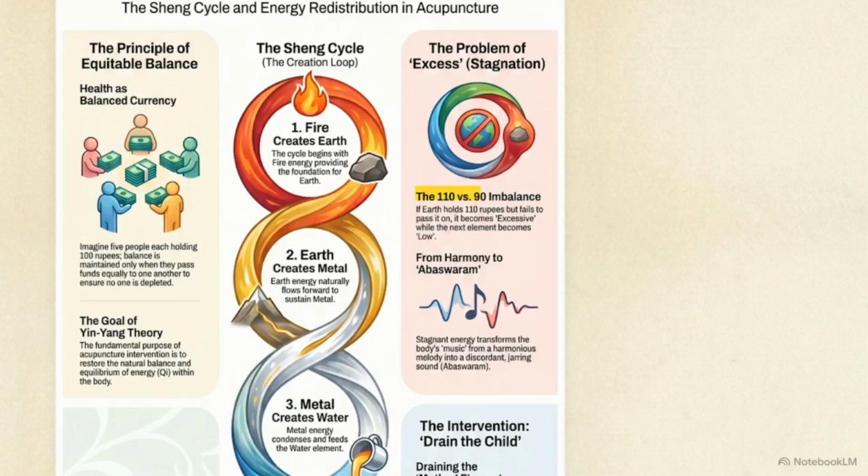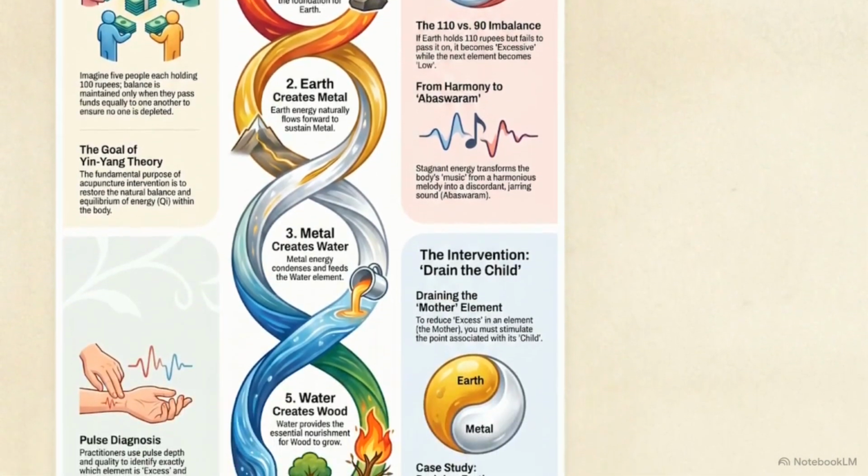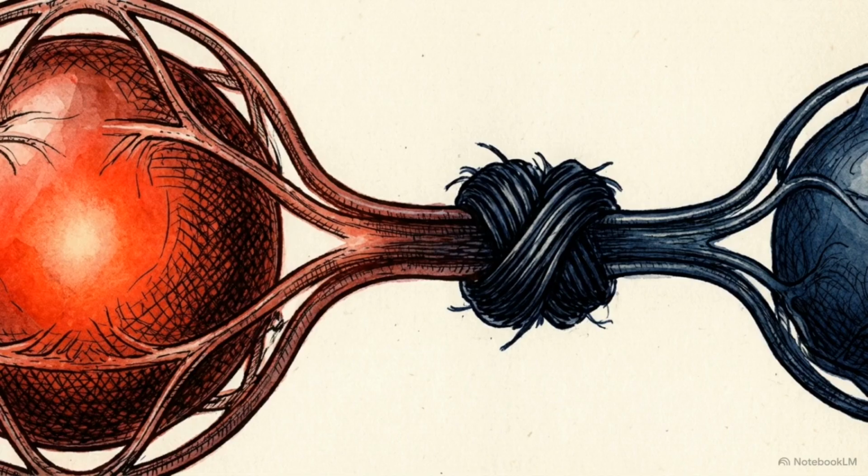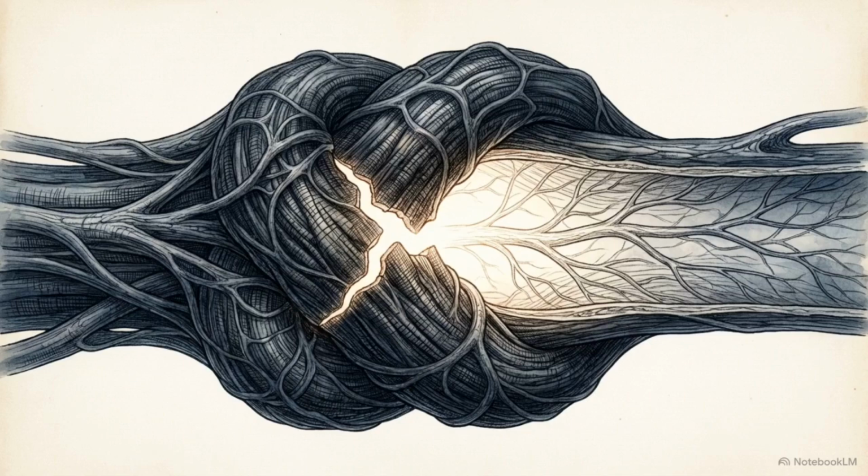This is the 110 versus 90 imbalance. If Earth holds 110 units but fails to pass them on, it becomes excessive, depleting the next element. This bottleneck degrades the body's smooth melody of health into a baswaram, a discordant, jarring noise. Sickness is the result of a localized resource traffic jam. To restore health, we must clear the blockage and get the currency moving again.